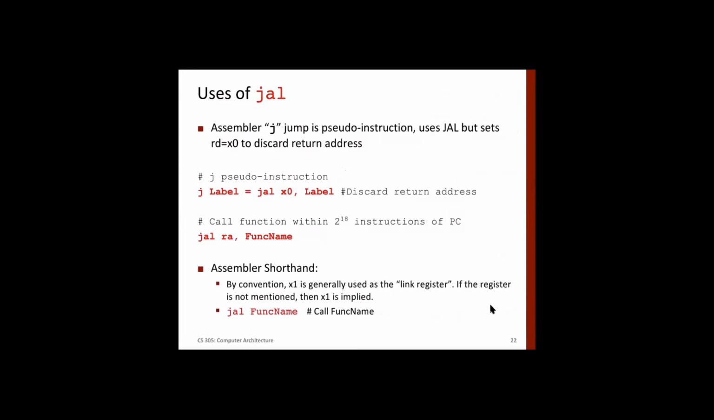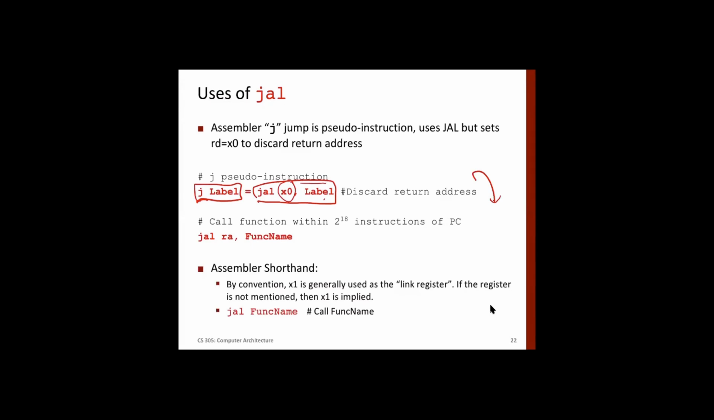This is a pseudo instruction. One pseudo instruction is J. J is nothing but JAL X0 and label. So you don't have to save any return value, and you are just jumping. It's an unconditional jump. You're not coming back. Then you can use the JAL instruction and create a pseudo instruction called J label.